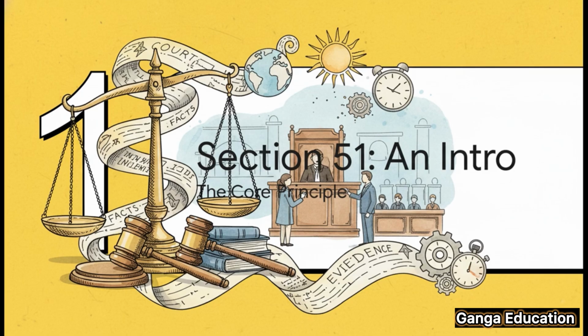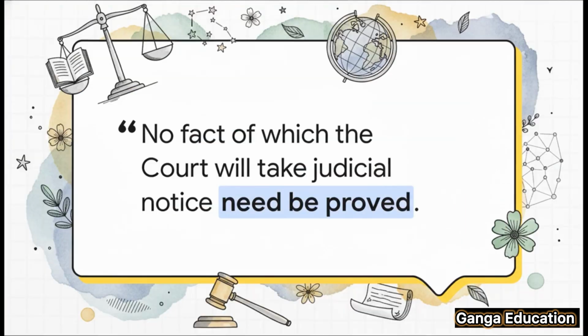But what about facts that are just so obvious, so universally known, that trying to prove them would be a complete waste of the court's precious time? Well, that is precisely where Section 51 comes in. It creates this super important exception to make the whole judicial process way more efficient. Let's look at the exact wording from the BSA. It's very straightforward. Section 51 says, no fact of which the court will take judicial notice need be proved.